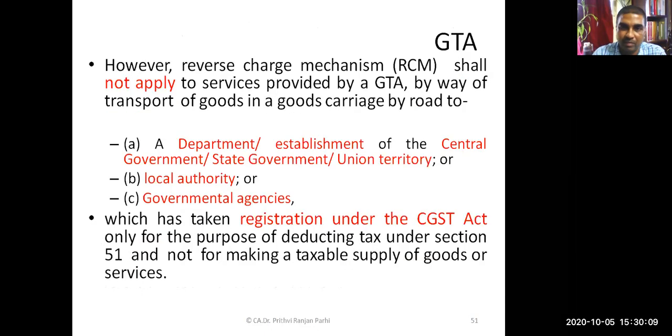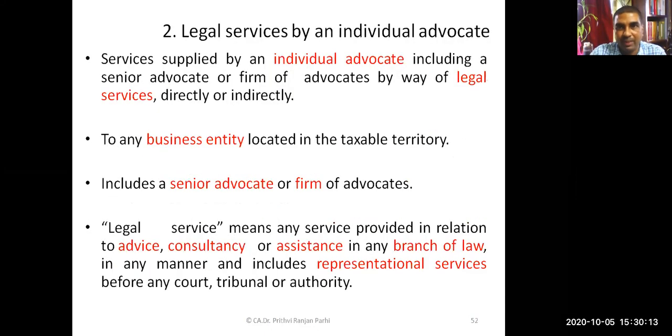GTA part. Yes, sir. Okay. Now, one more category of service to which reverse charge mechanism is applicable. We have discussed it earlier also. This is called legal service by an individual advocate. So services provided by an individual advocate are also liable to reverse charge mechanism. That means the person who is availing the services has to pay tax.